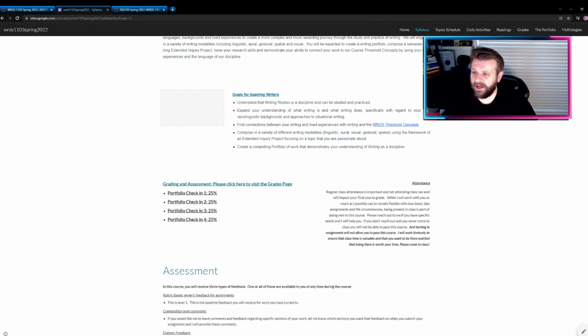Sort of the grading outlook here, very simple grading scheme. You've essentially got 4 major grades, 4 points in the semester where we'll be checking in with your portfolio and your extended inquiry project progress. You'll need to have certain things completed and turned in for each of these checks, and then you'll get a completion grade for that, as well as lots of feedback and advice from me about how to maybe improve some things.